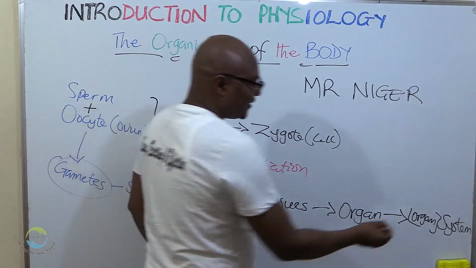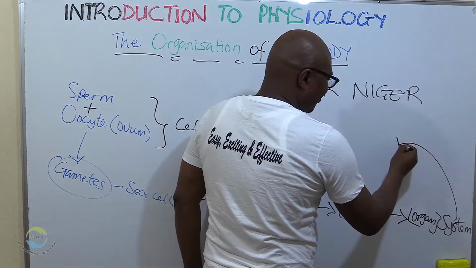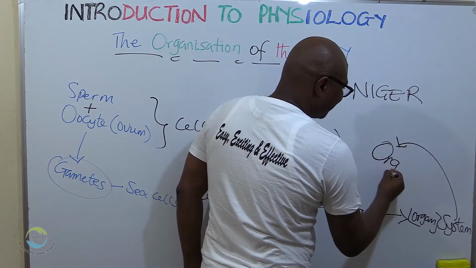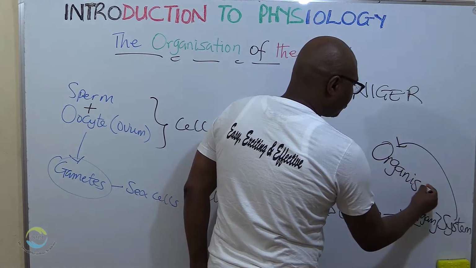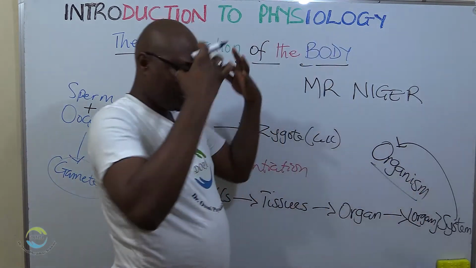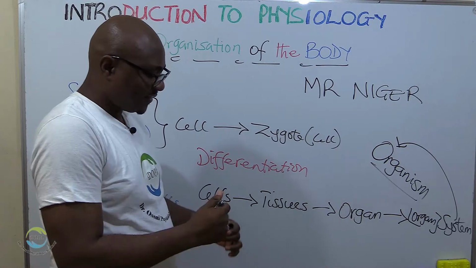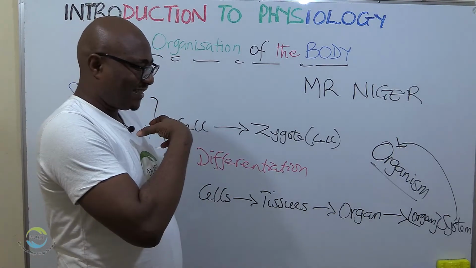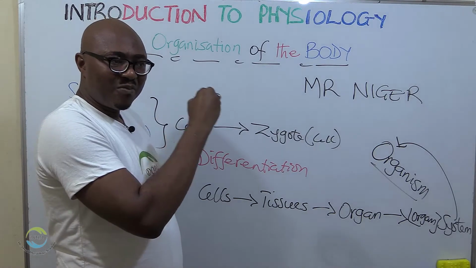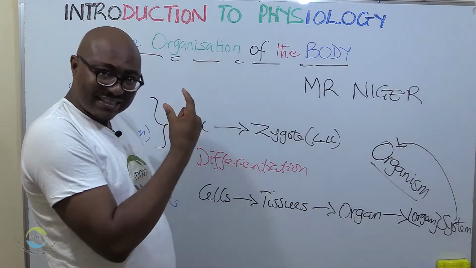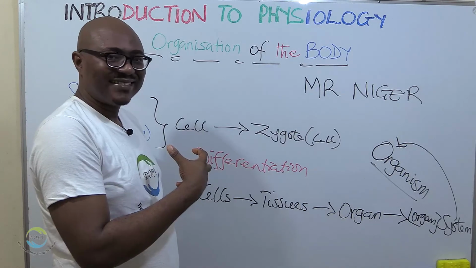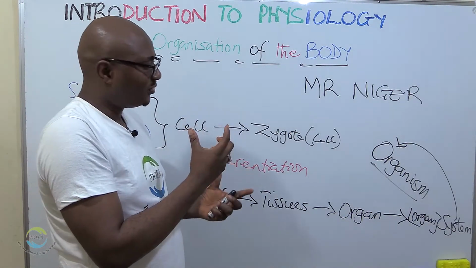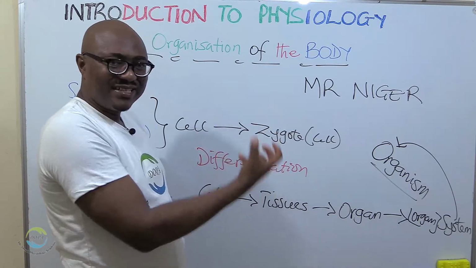Then when the different systems combine, they give you the organism, which is your whole body. So the heart is one organ, and it combines with other organs to perform a particular function. It's now called a system.